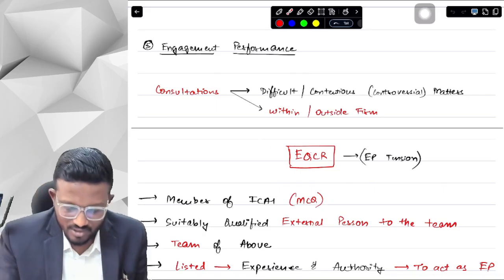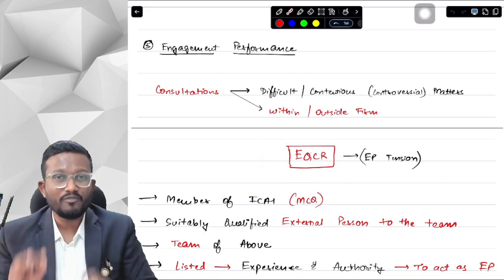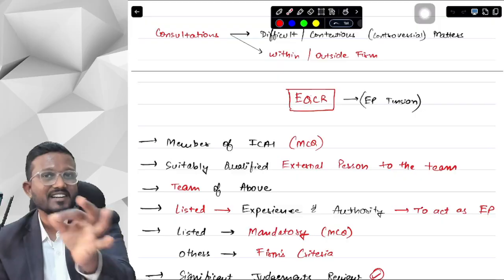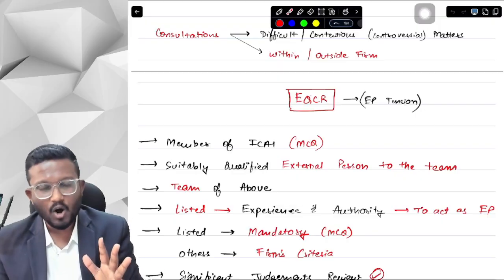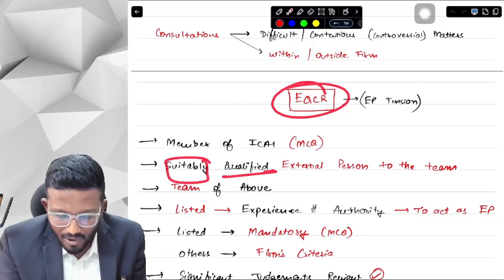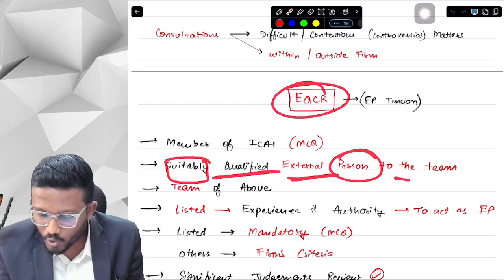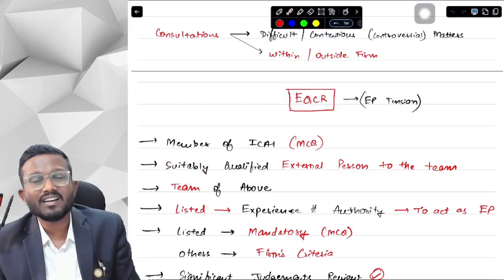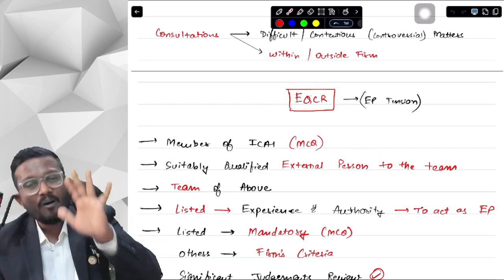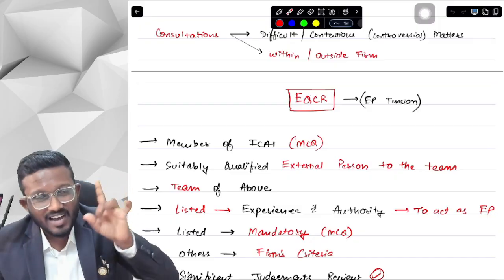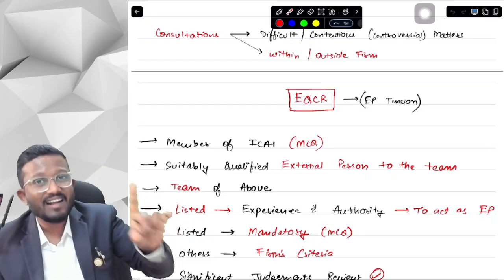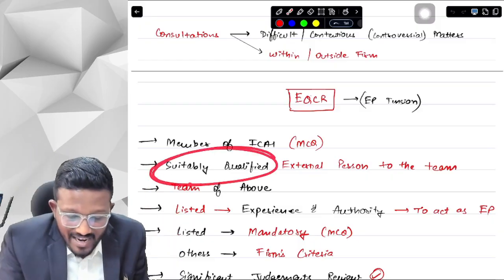Okay, yes sir. So who is an EQCR, sir? First of all, it is an MCQ question that the EQCR should be a member of ICAI. That is, only a chartered accountant can be an EQCR of an audit. Okay, yes sir. Secondly, the EQCR should be a suitably qualified external person to the team. What does it mean, sir? Can the EQCR be of the same audit engagement team? No sir. From the team we cannot appoint anyone as EQCR. The EQCR should be outside the team, and he should be a suitably qualified person.